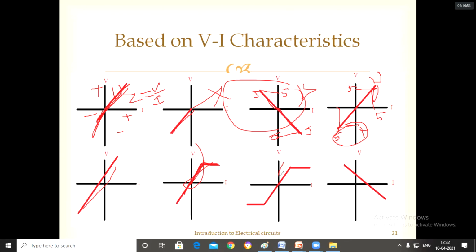So this is bilateral, and this is unilateral. Am I right? Is it understandable to you? Any doubts?